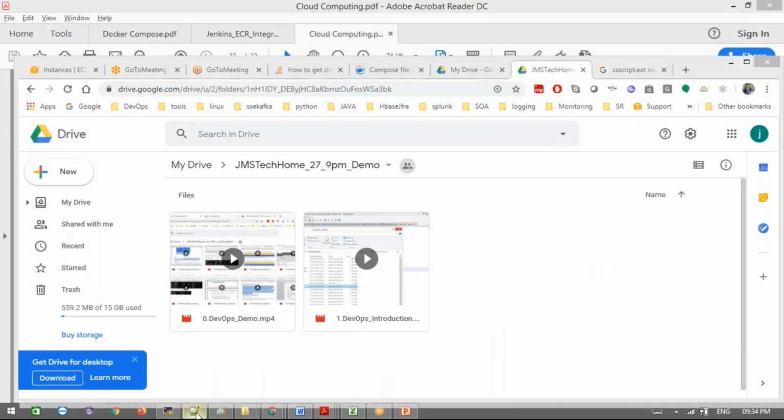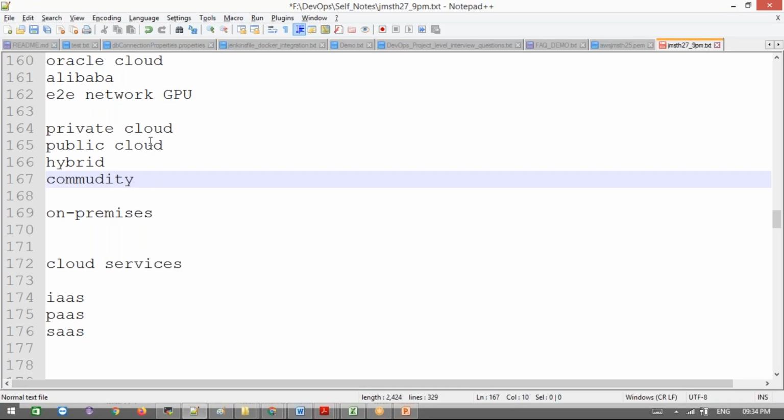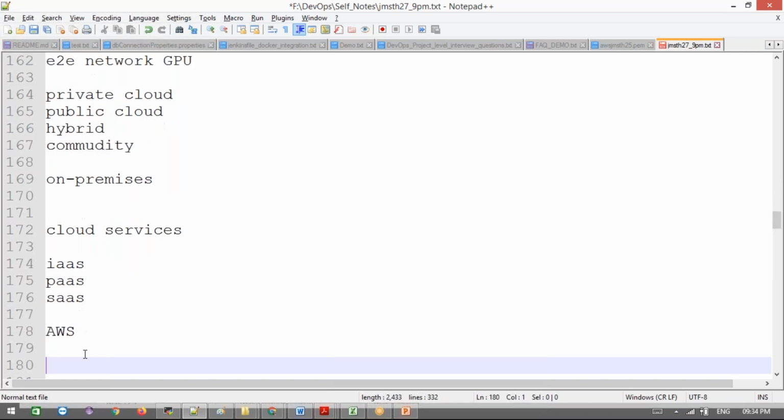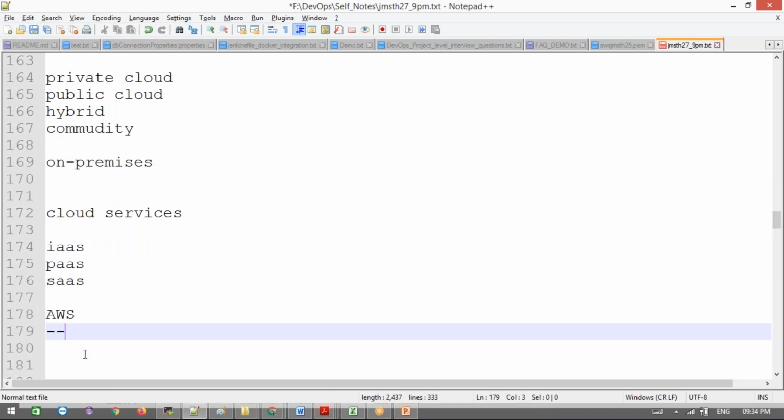In cloud computing, we are going to discuss the provider AWS. Why I'm choosing AWS: I'm working on AWS, that's the main reason. And next, it is also widely used in the market, and most of the people use AWS. AWS full form is Amazon Web Services.